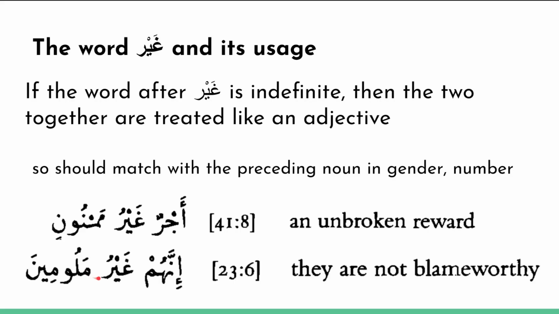Alright, so to recap, what we've said so far is that ghayr acts like a possession construction, except that if in the second word of the possession construction you have an indefinite word, then the whole phrase ghayr followed by indefinite is used as an adjective to refer to a noun or a pronoun. And so it has to match with that preceding noun or pronoun in gender and number.